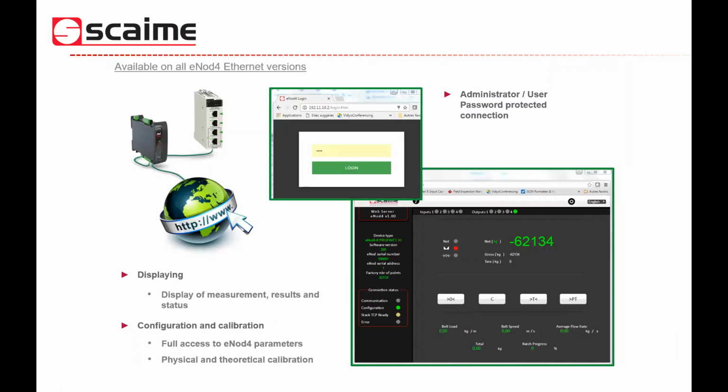So a very important point, especially for maintenance operations, because you will be able to remotely and quickly access the data and the parameters of the controller to make some checks. Exactly.